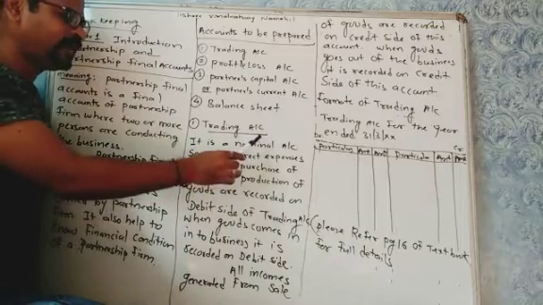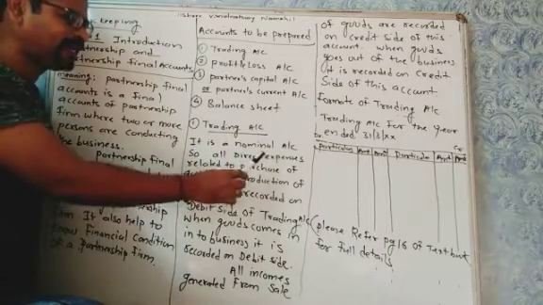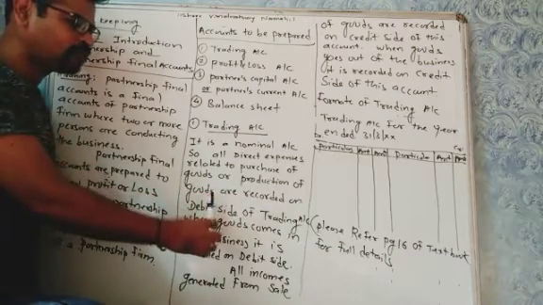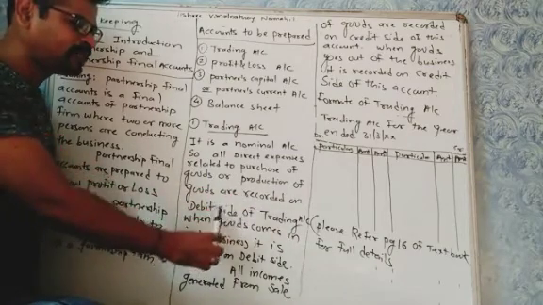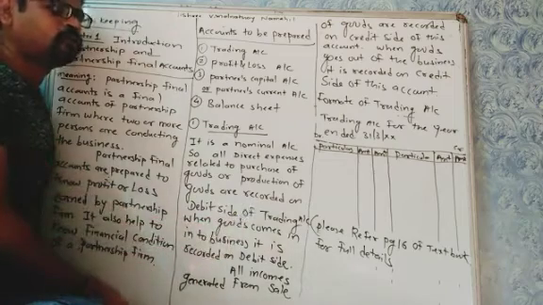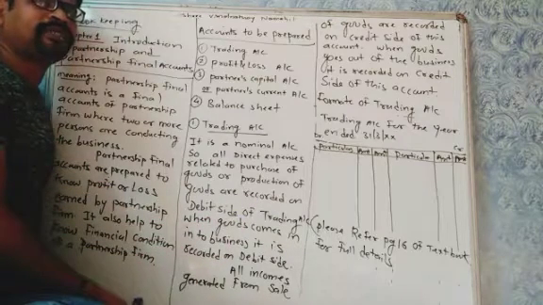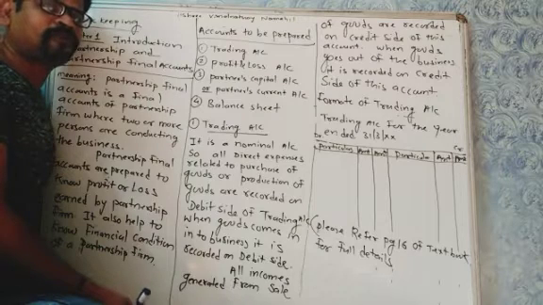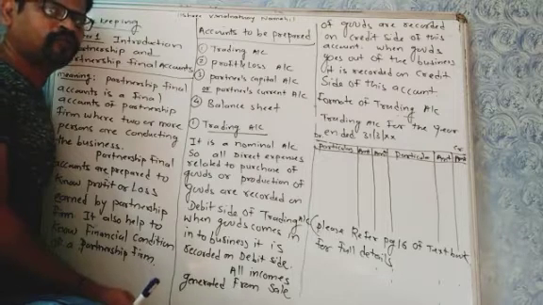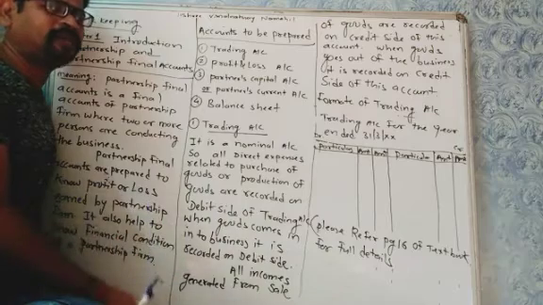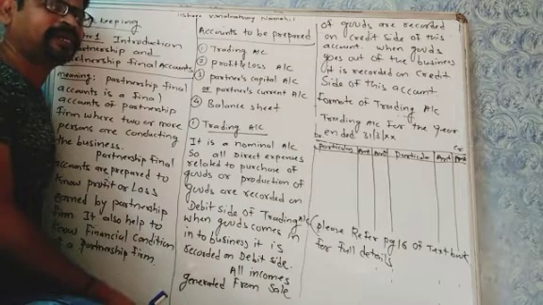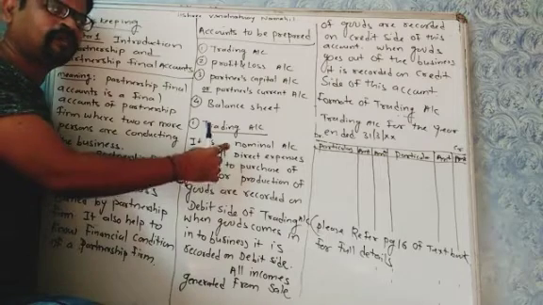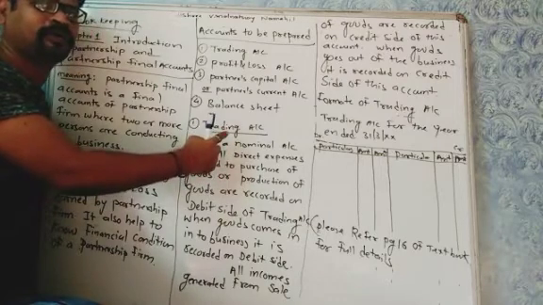It is a nominal account, so all direct expenses related to purchase of goods or production of goods are recorded on the debit side of the trading account. You all know that all the direct expenses, that is expenses related to purchase of goods or production of goods, are recorded on the debit side of the trading account. Since it is a nominal account, all expenses are debited and all incomes are credited in the trading account.